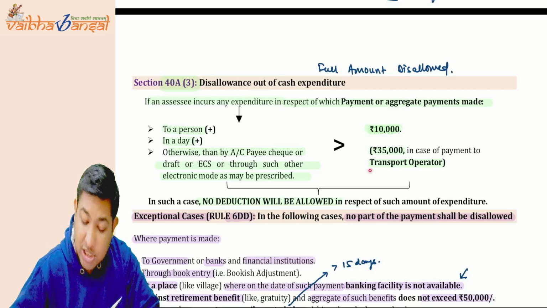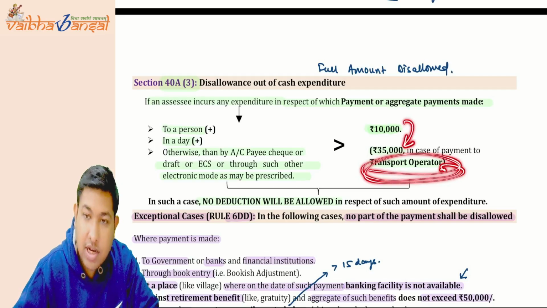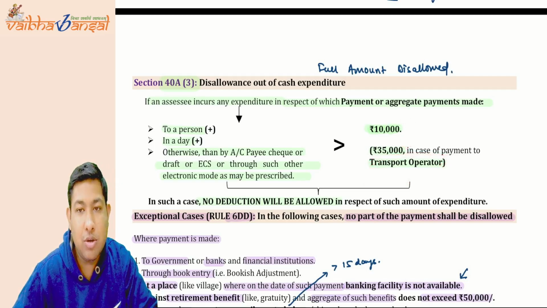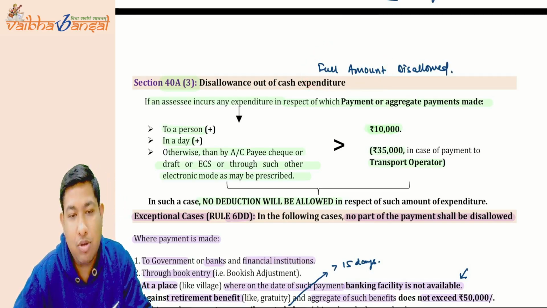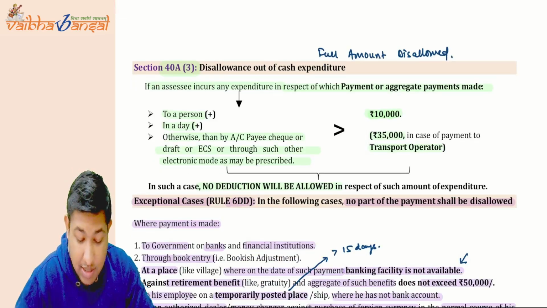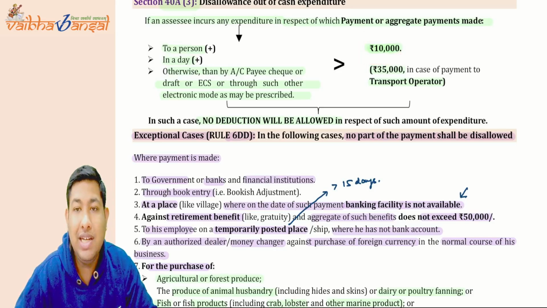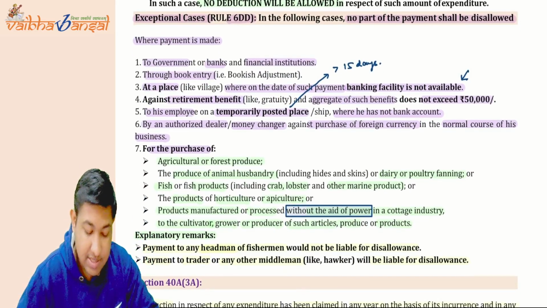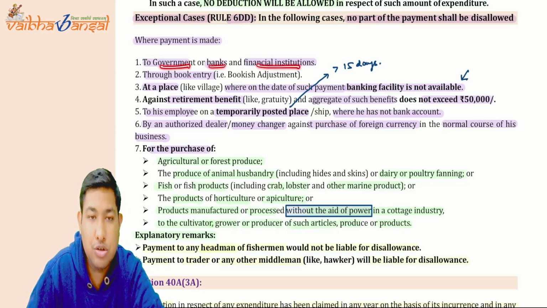But in case of transport operators, this 10,000 will increase to 35,000 rupees, and the full amount is going to be disallowed, not the excess amount. I hope it is clear. Now there are certain exceptions where you can pay more than 10,000 rupees. The exceptions are if you are paying to the government, bank, or financial institutions.